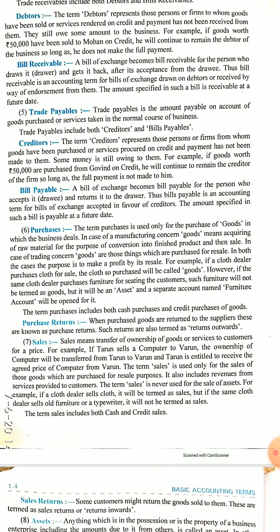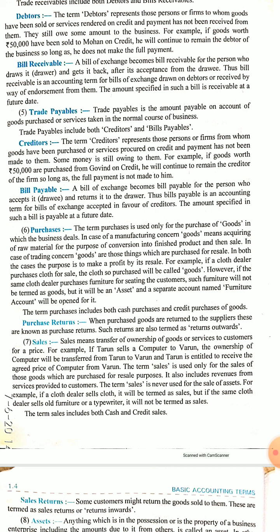So purchases are only those items which are related to raw materials or the production process. If somebody buys furniture, that is not included in purchases. Furniture is maintained separately under assets. Purchases means only those goods which the firm is dealing in, either producing or trading. So purchase return, I already told.